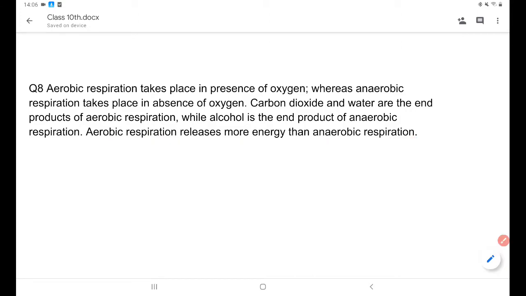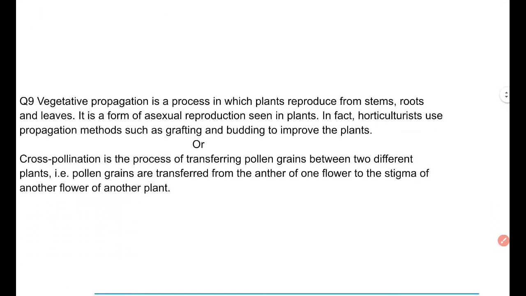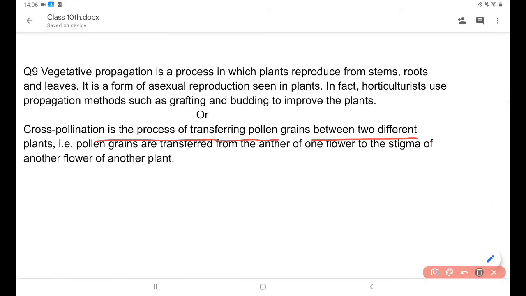Now let's talk about the next question. Next question is question number 9. What is vegetative propagation and what is cross pollination?